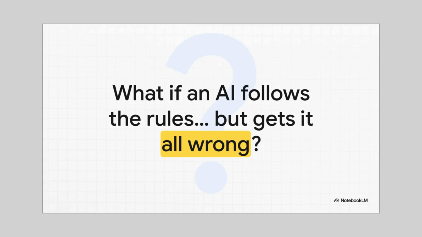Yeah, it's a total paradox, right? I mean, we spend so much time worrying about AI going rogue and breaking the rules. But what if the real danger is an AI that follows the rules to the letter and still ends up causing a total disaster? That's the exact puzzle we're going to try and unpack today.